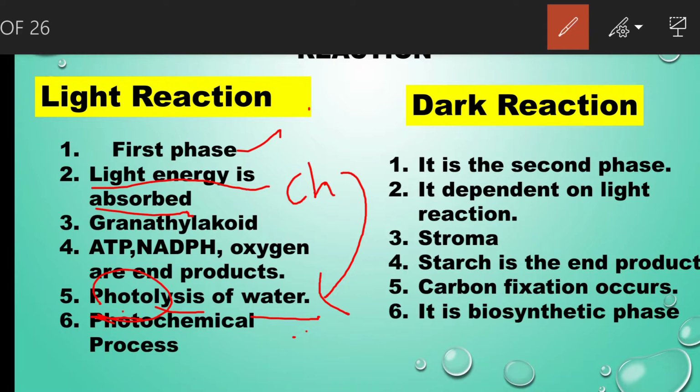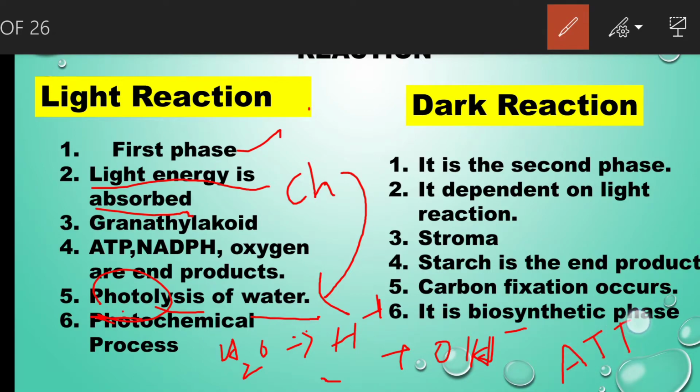What is the formula of water? H2O. Water is divided into hydrogen ions and hydroxyl ions. These hydrogen ions undergo several reactions and help to form ATP and NADPH.